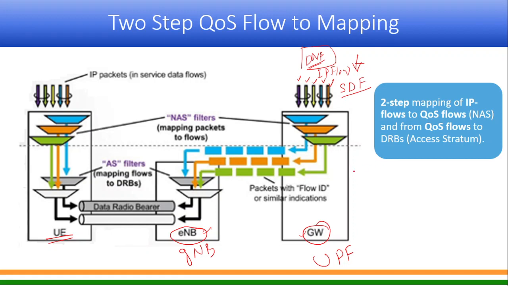Now this UPF will also have certain rules, that is nothing but a filter set. The UPF is provided that, and then it applies those filters and segregates different IP flows. If two IP flows require the same kind of quality of service, it will club them together and allocate a QFI corresponding to that requirement. So onto the tunnel, depending upon the QFI value which it is assigning, it will allocate the